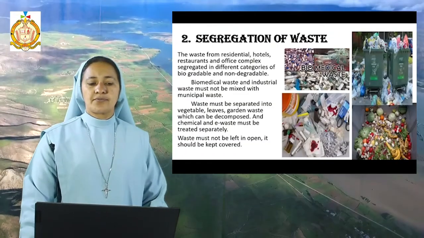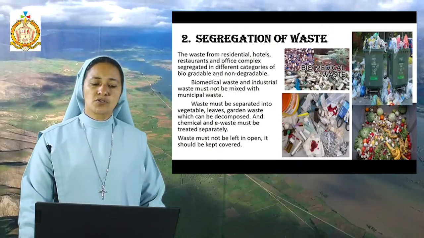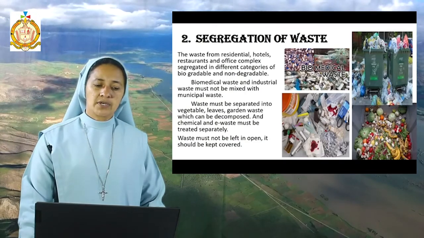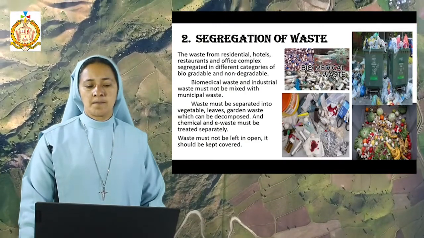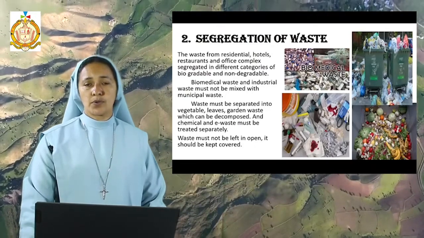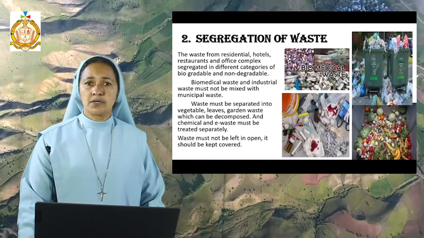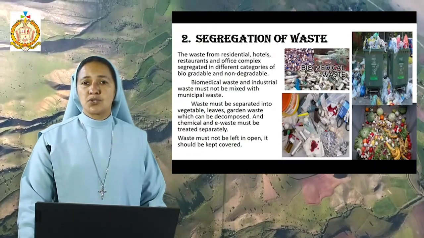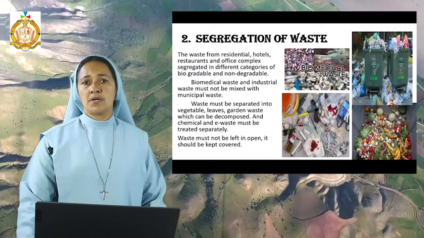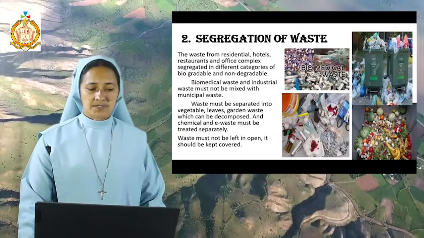Now the second method is segregation of the waste, meaning the separation of the waste. The waste from residences, hotels, restaurants and office complexes should be segregated into different categories of biodegradable and non-degradable. We know the waste that comes from restaurants, households or hotels may be food or vegetables, so that should be kept separately, and from offices, maybe paper, bottles or other plastic items, should also be kept separately.